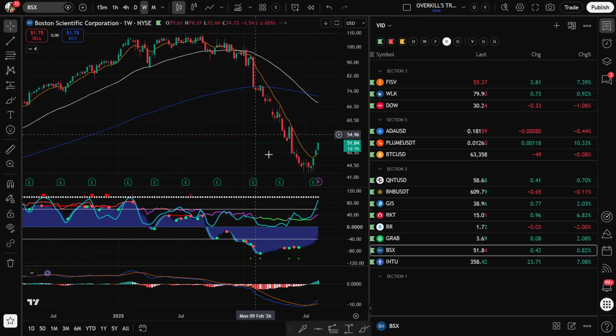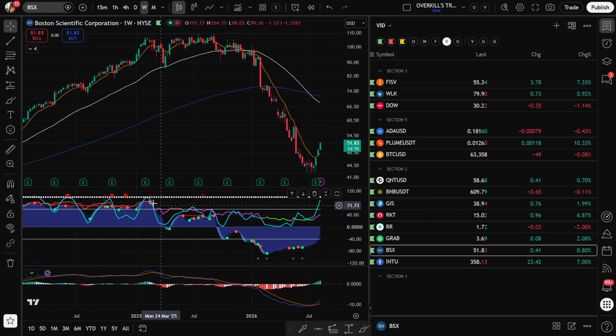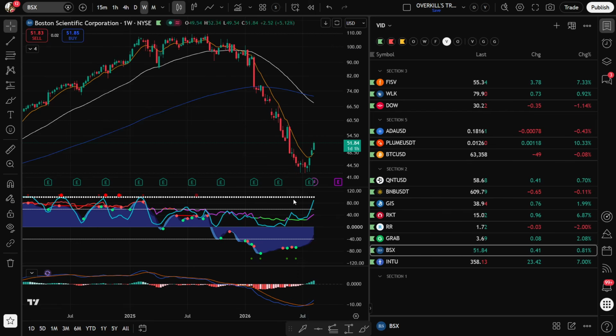BSX, this is also moving really nicely here. That got the signal there. A couple signals down here in this area around $50. Okay, 45 bucks. Everything's looking good. The momentum is definitely to the upside. You'd just be waiting for a red dot up here on this one now. I'd be a holder. Hopefully you got in down here at around 45 when the signal came. It's already up over 10, 15%. I think that one has a lot more room to go. Again, we'd just be waiting for a sell signal now.